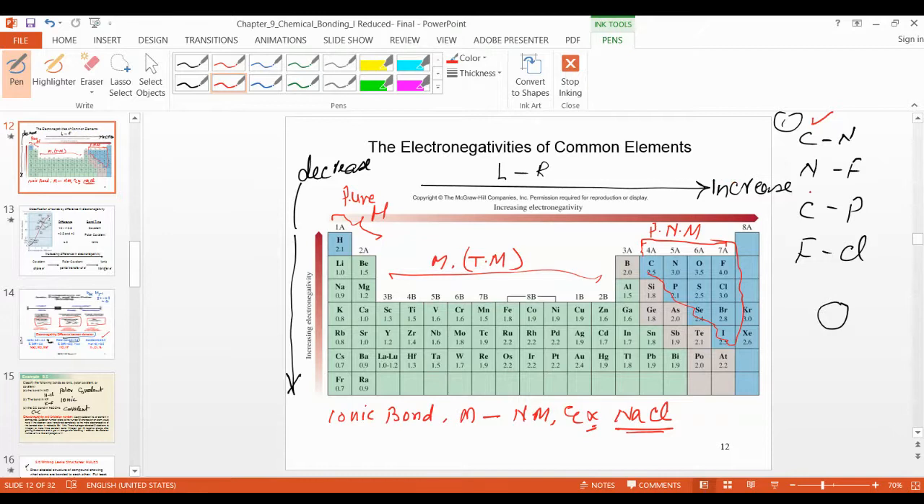Okay, good. Nitrogen and fluorine: nitrogen will be the central atom. Carbon, phosphorus: phosphorus, because electronegativity increases from bottom to top. So bottom is less, top is more. So phosphorus will be your central atom. Fluorine, chlorine: so chlorine is your central atom, not fluorine.